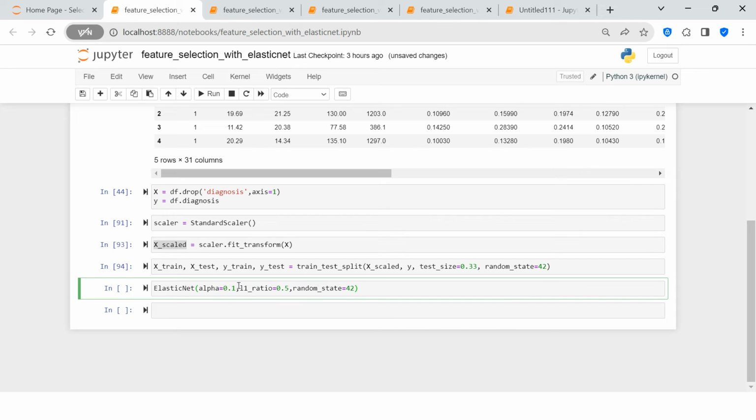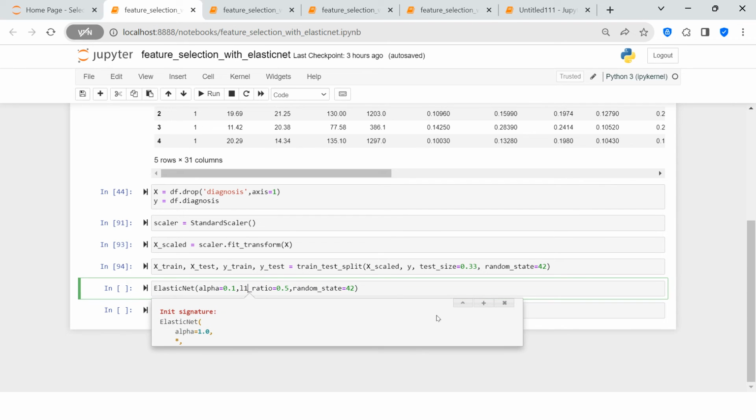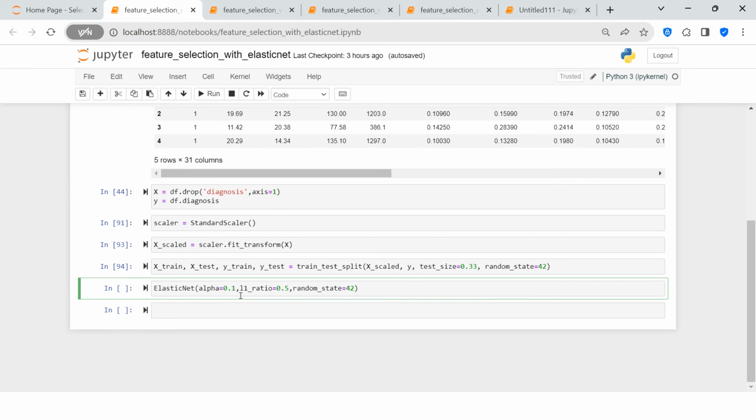42. So this is something I would encourage you to go ahead and try to put different values and see how the performance changes. But for now I'm going to keep it almost default. If you see over here, it is alpha 1.0, but I'm keeping 0.1, right? Let's just try it with this one.